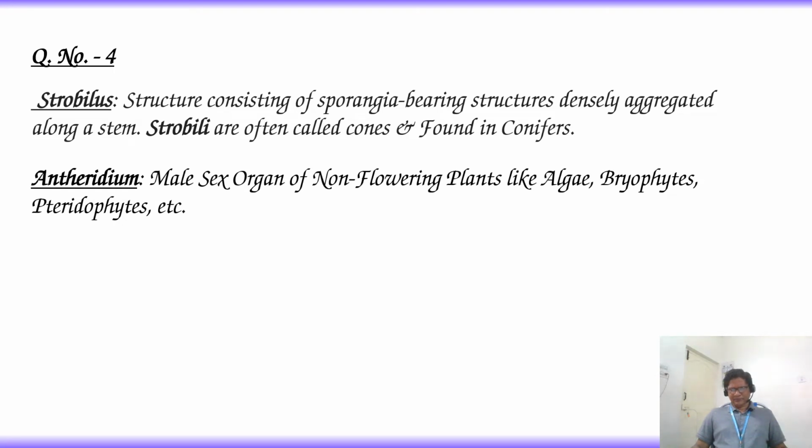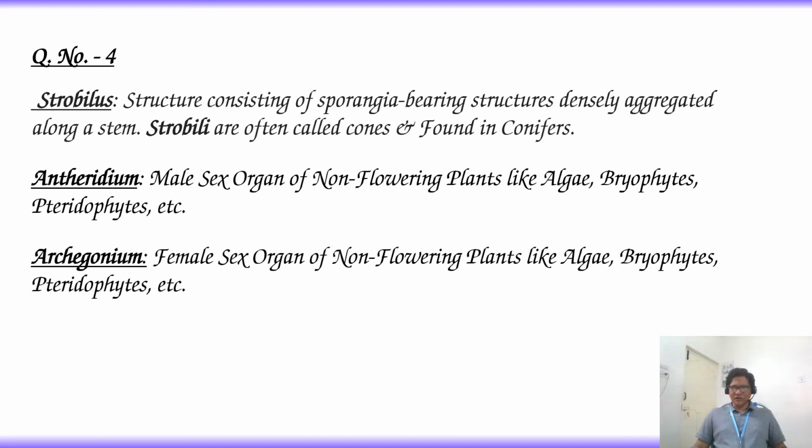Antheridium is a male sex organ of non-flowering plants like algae, bryophytes, pteridophytes, etc. Archegonium is the female sex organ of non-flowering plants. So now as per the question, the sexual reproductive part in angiosperms is flower. Answer is 3.